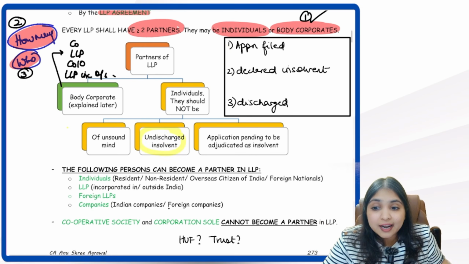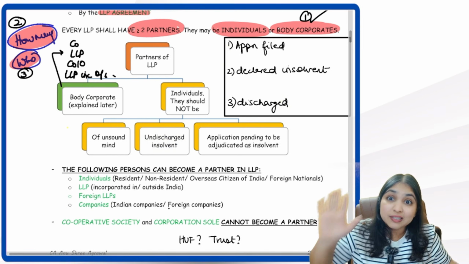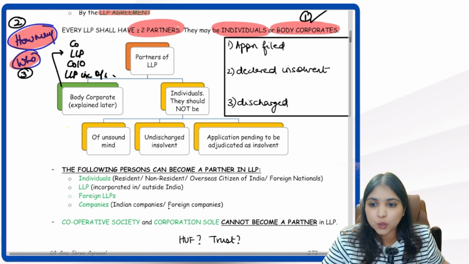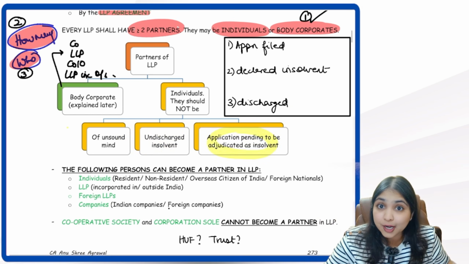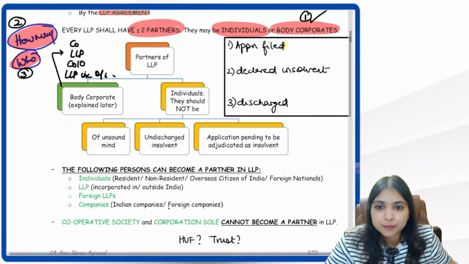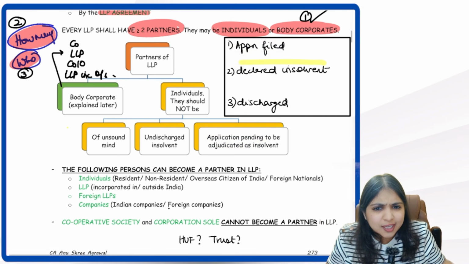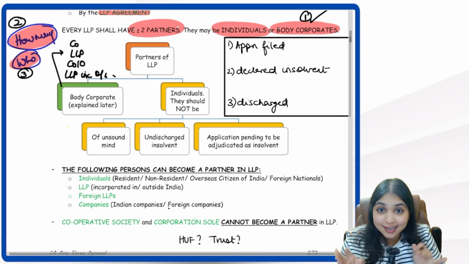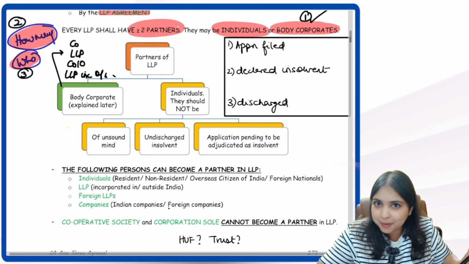So if you are an undischarged insolvent, which means you are not discharged yet, you are still an insolvent, the court has not discharged you yet, then you cannot be a partner of the LLP. Then the third bucket: you have filed an application. You have filed an application means what? You are only in the first step. Have you been declared as insolvent? Has the court declared you as insolvent yet? No, the court has not even declared you as insolvent yet. You have just gone and filed an application, and that's it. You cannot become a partner of the LLP.